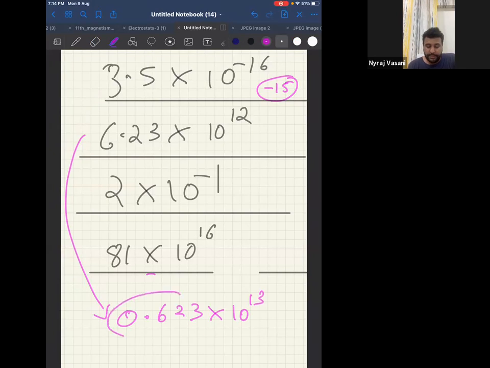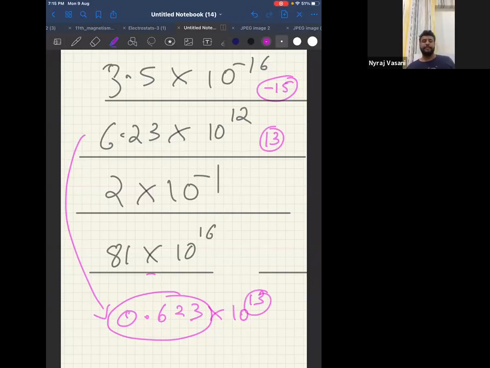Now, can I say this number is between 0.5 and 5? Answer is yes. Therefore, can I say n is equal to 13? Clear? Therefore, my first answer is minus 15. My second answer is 13.